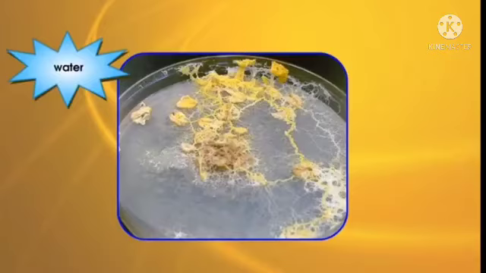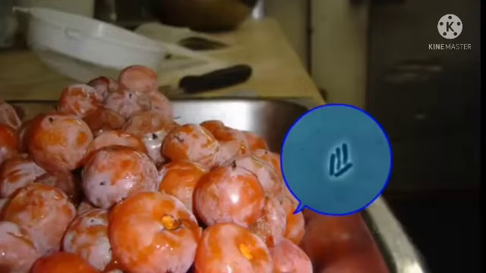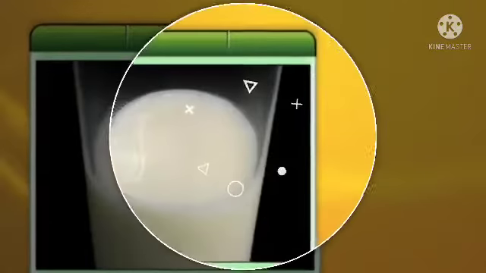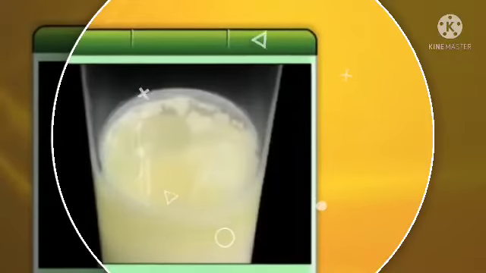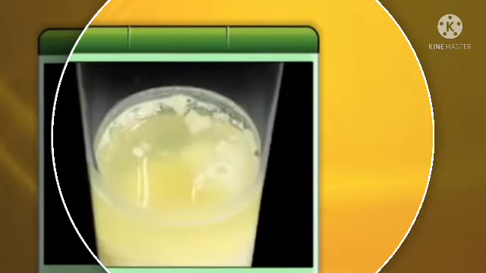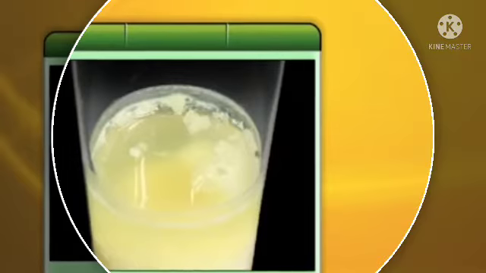And next comes water. Microorganisms need water to grow and reproduce. They remain inactive in the absence of water. And the next important factor is nutrients. Microorganisms need nutrients to grow. For example, milk left too long at room temperature turns bad. Milk has a lot of nutrients for microorganisms to grow.